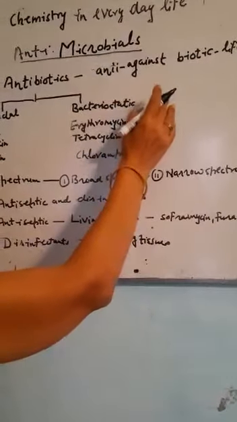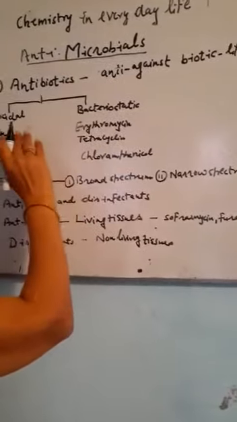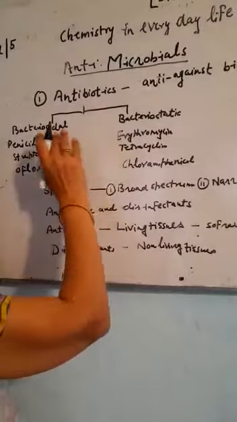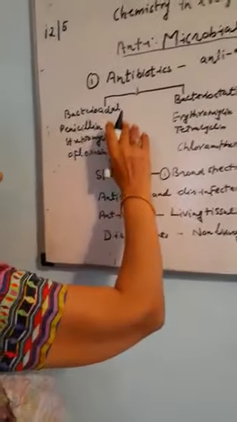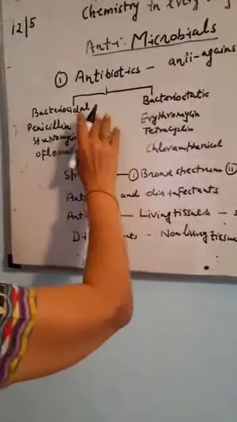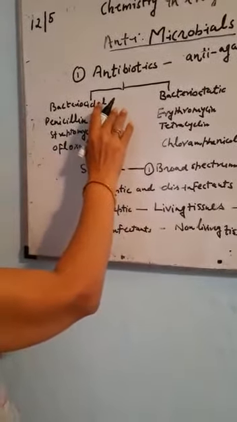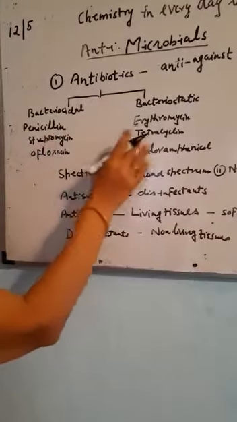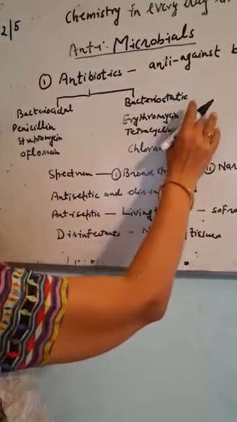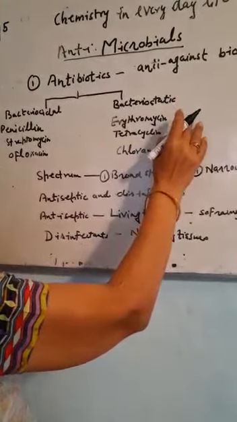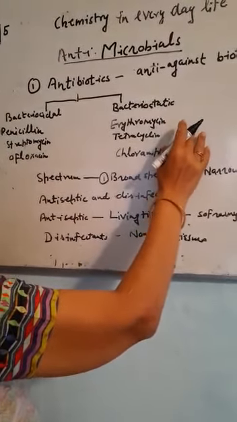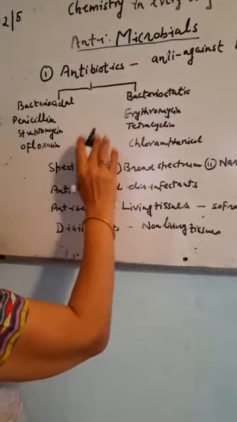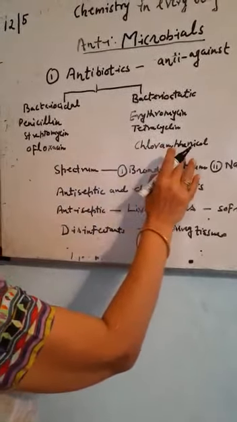Now there are a large number of antibiotics. They may have a killing effect or they may have an inhibiting effect. These are of two types, bactericidal and bacteriostatic. Bactericidal are those which kill the bacteria, like penicillin, streptomycin, ofloxacin. Bacteriostatics are those which only inhibit the metabolic processes of the bacteria, like erythromycin, tetracycline, chloramphenicol.